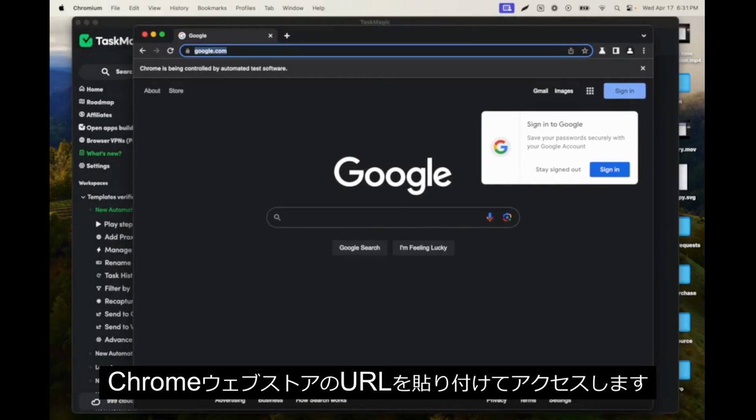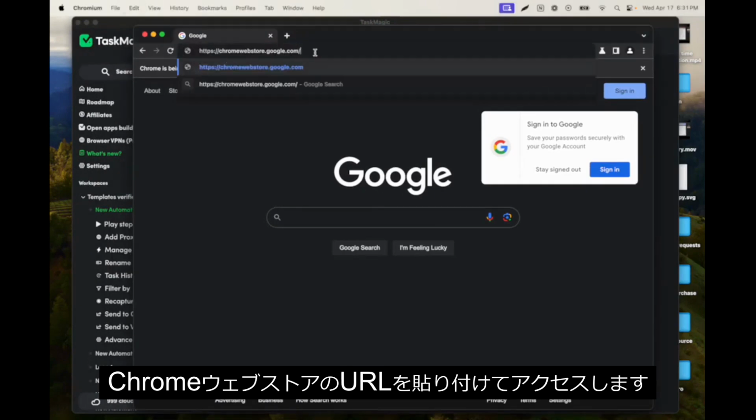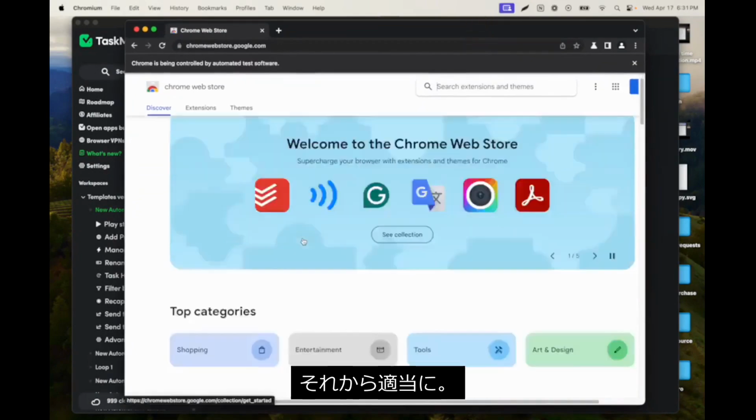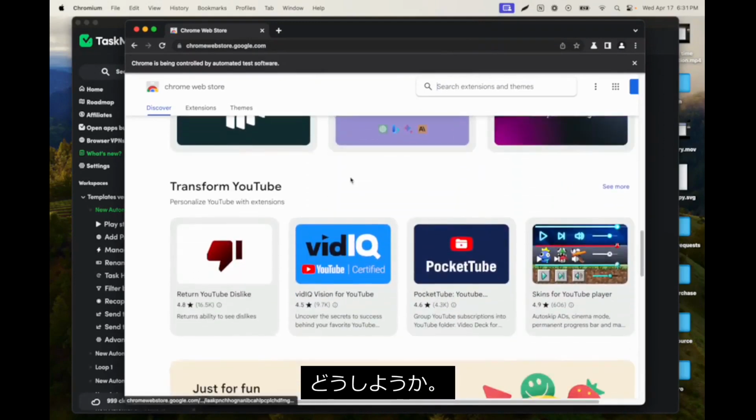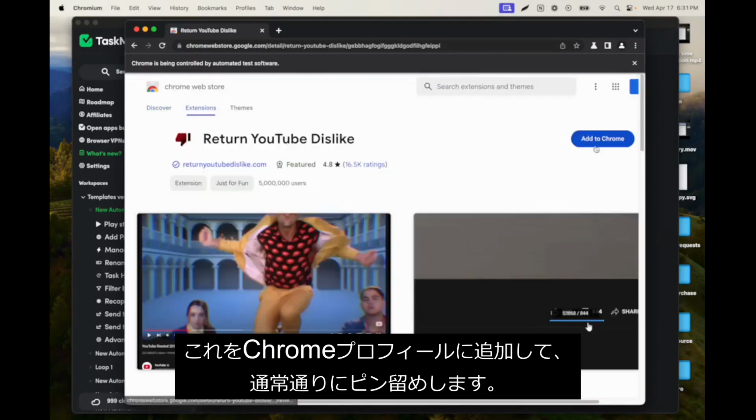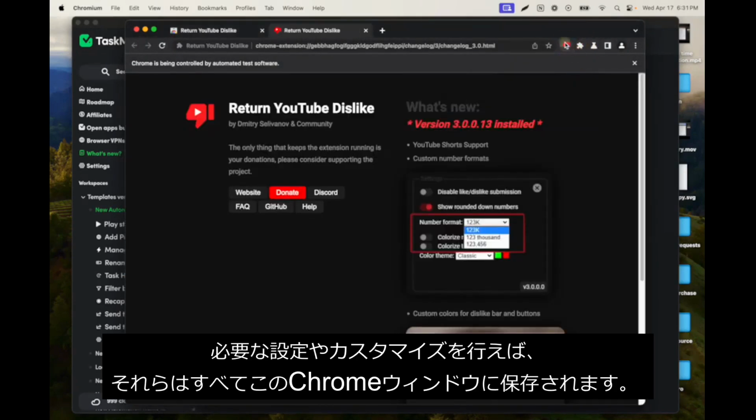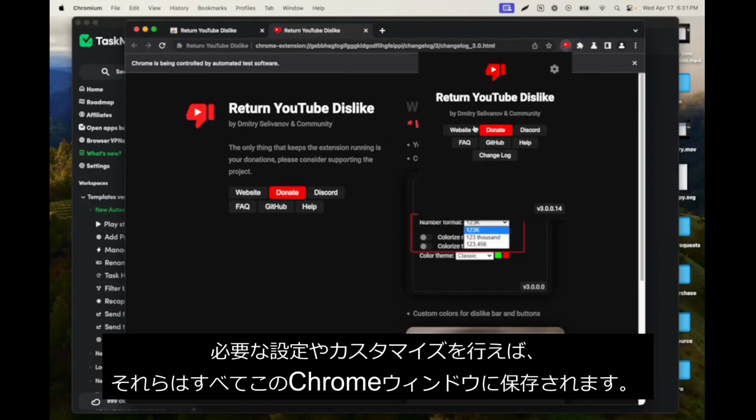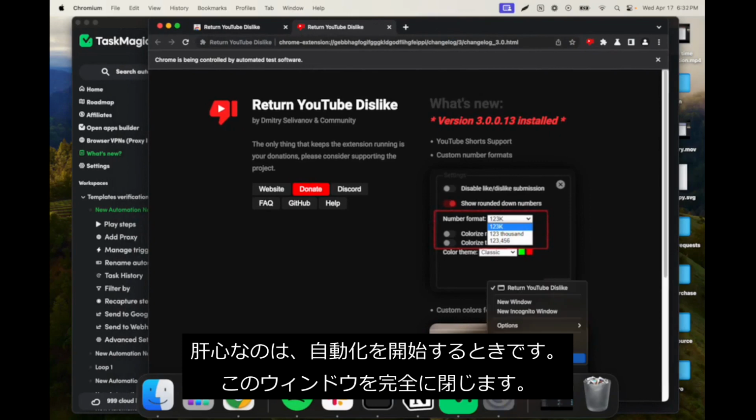So we can go to the Chrome extension store by pasting in chromewebstore.google.com. And then I'm just going to pick a random one, I don't know which one. Let's do this one. We can add this one to our Chrome profile and then pin it the same way that we normally would. Maybe now you do any customization or setup that you need, and this is all going to be saved in this Chrome window.